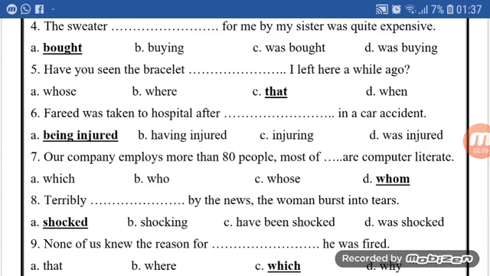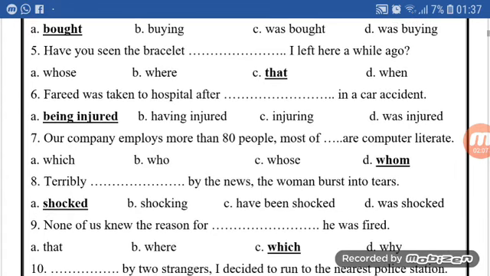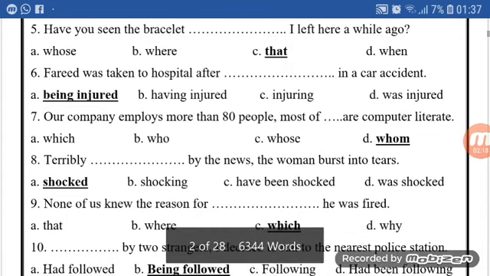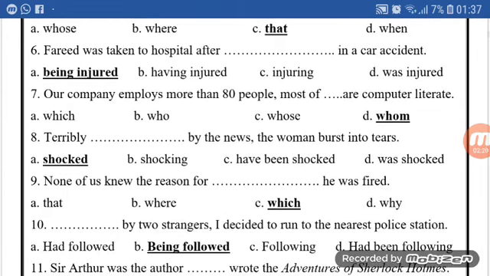Number 5. Have you seen the parcel space I left here a while ago? Here we are talking about something, so we use the relative pronoun that. Yes, the correct answer here is C.